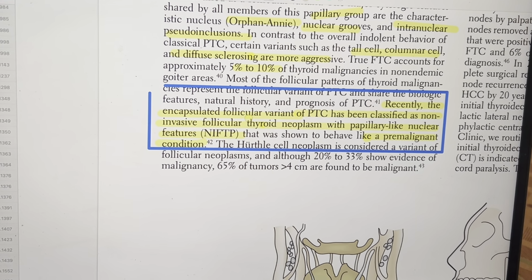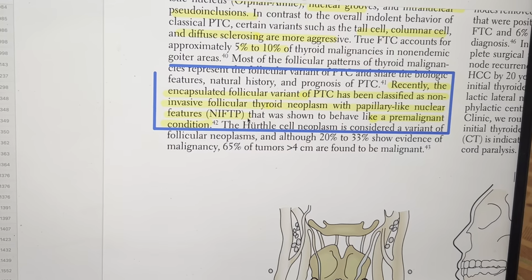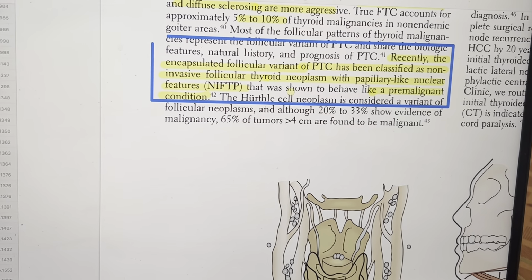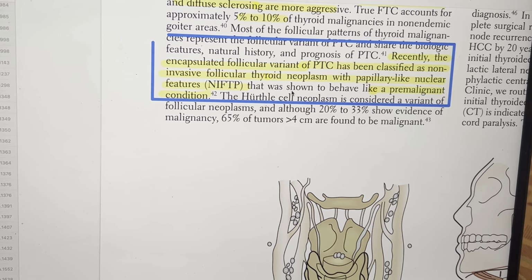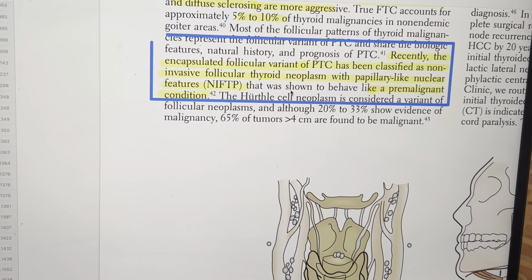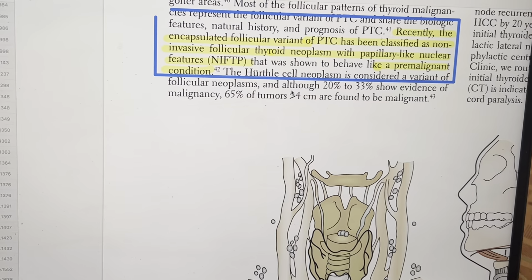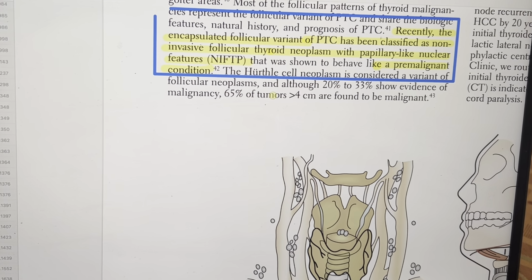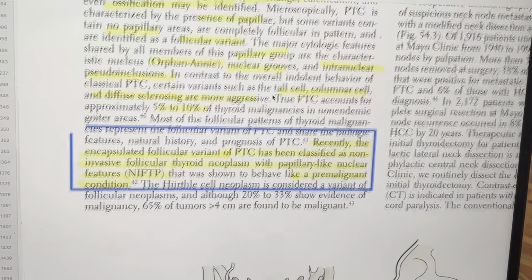Recently, encapsulated follicular variant of PTC have been classified as a non-invasive follicular thyroid neoplasm with papillary-like nuclear features, NIFTP, and that was shown to behave like a pre-malignant condition, and the Hurthle cell neoplasm is considered a variant of follicular neoplasm, although 20 to 33% show evidence of malignancy, and 65% of tumors more than 4 cm are thought to be malignant.